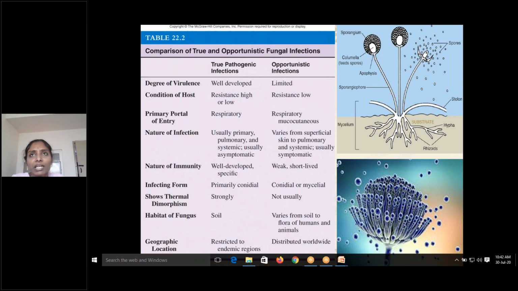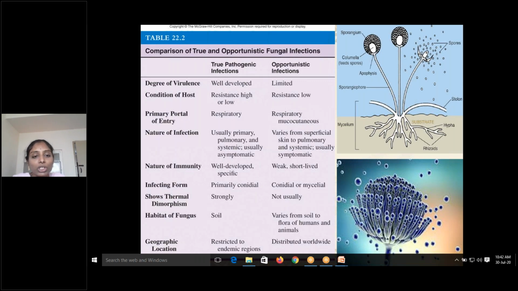Primary portal of entry is respiratory for true pathogens, whereas for opportunistic infections it is respiratory and mucocutaneous. Nature of infection: for pathogenic fungi it is usually a primary infection, pulmonary or systemic, usually a symptomatic disease, whereas opportunistic infections vary from superficial skin lesions to pulmonary and systemic disease, usually in symptomatic individuals.